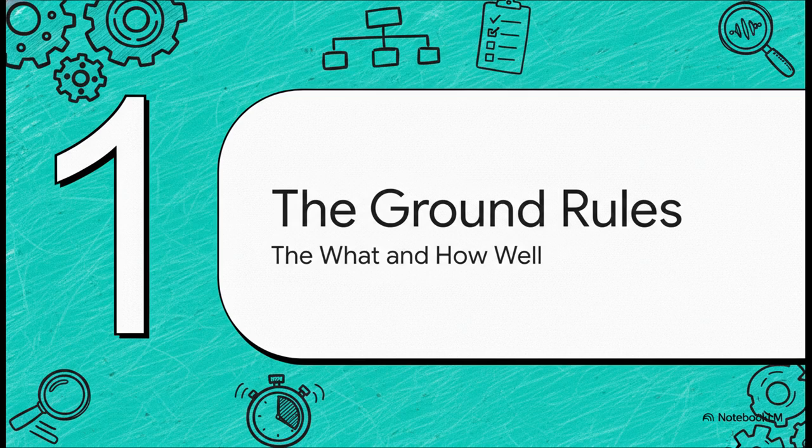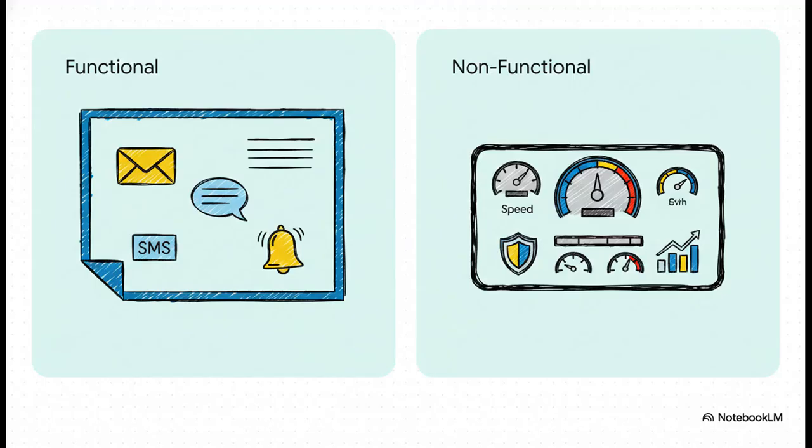All right, section 2, the ground rules. Now, before we even think about drawing a single box or arrow, we have to know the rules of the game. What does this thing actually have to do? And how well does it have to do it? This is what we call requirements gathering. And we basically split these rules into two big buckets.